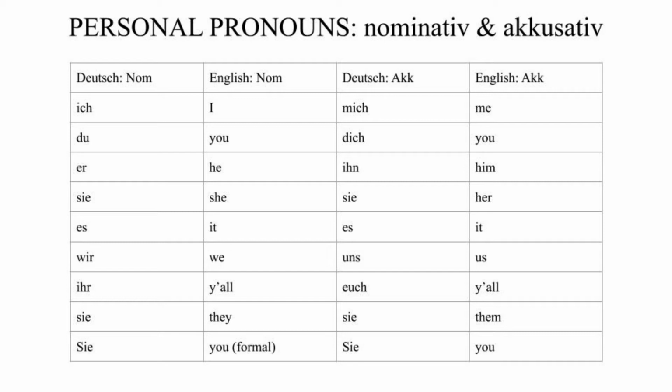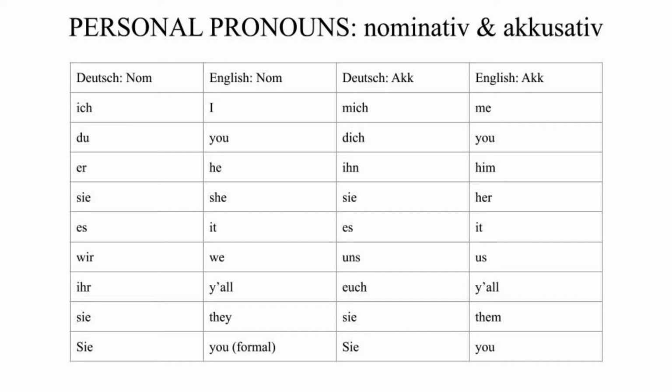So when we change it to the object of the sentence, ich becomes mich, which translates to me. Do you know me? Right? You wouldn't say, do you know I? That sounds funny. So in German, it also changes to mich. Same with du. Du changes to dich. Even though it still means you in English, the form has to change to show that it's the object of the sentence instead of the subject of the sentence.